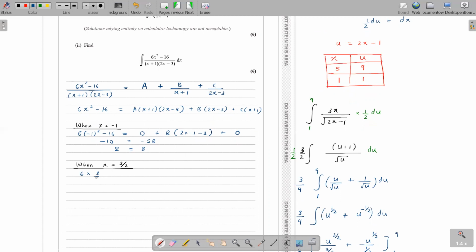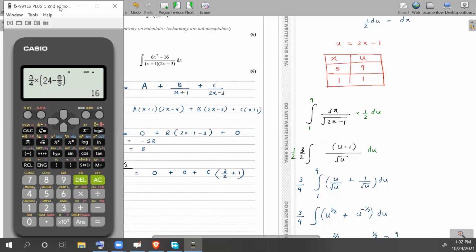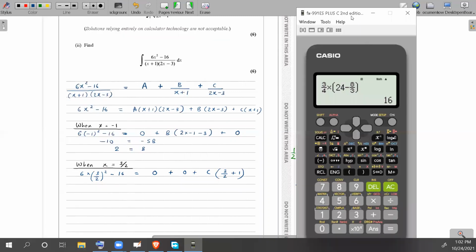6 into 3 over 2 squared minus 16. So when x is 3 over 2, again this entire A bracket becomes 0. When x is 3 over 2, this bracket also becomes 0. So the C bracket is the only one that remains. Are you with me? Yes, miss.